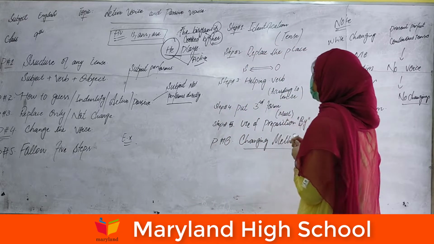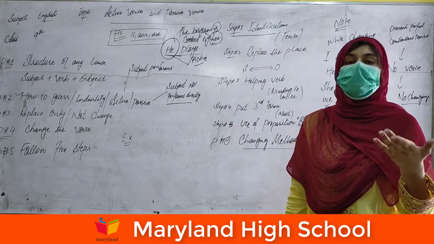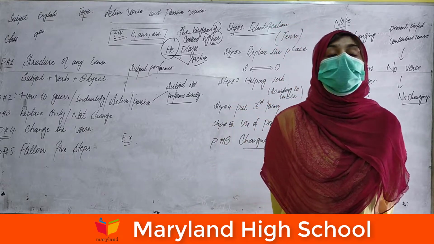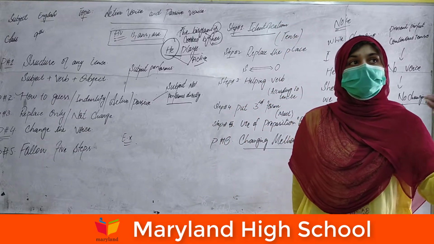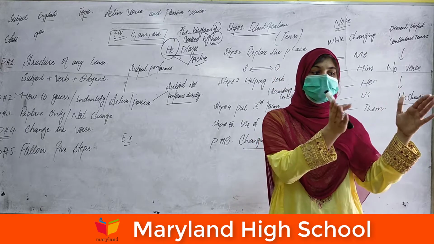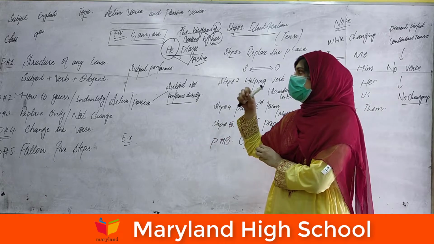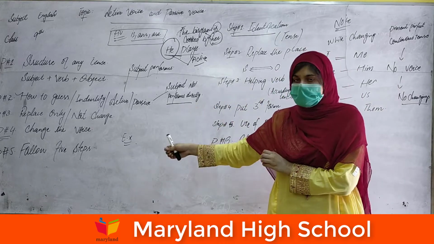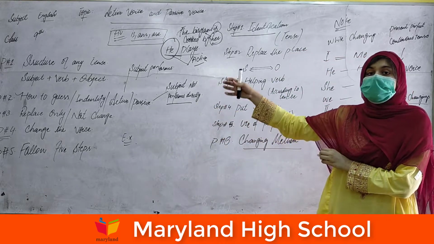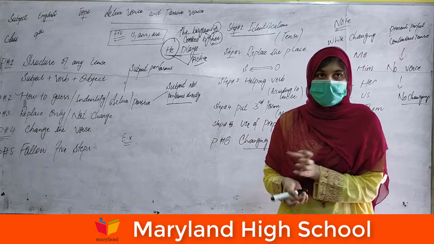First step is identification. As you know, we have 12 tenses, and we have different methods and criteria to solve the 12 tenses. Similarly, we have different conversion styles to change active to passive.